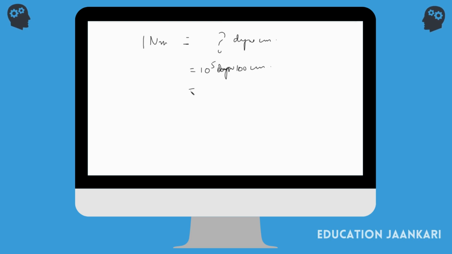So the whole thing is 10 to the power 7, you just add the powers. So 1 Newton meter is equal to 10 to the power 7 dyne centimeters.